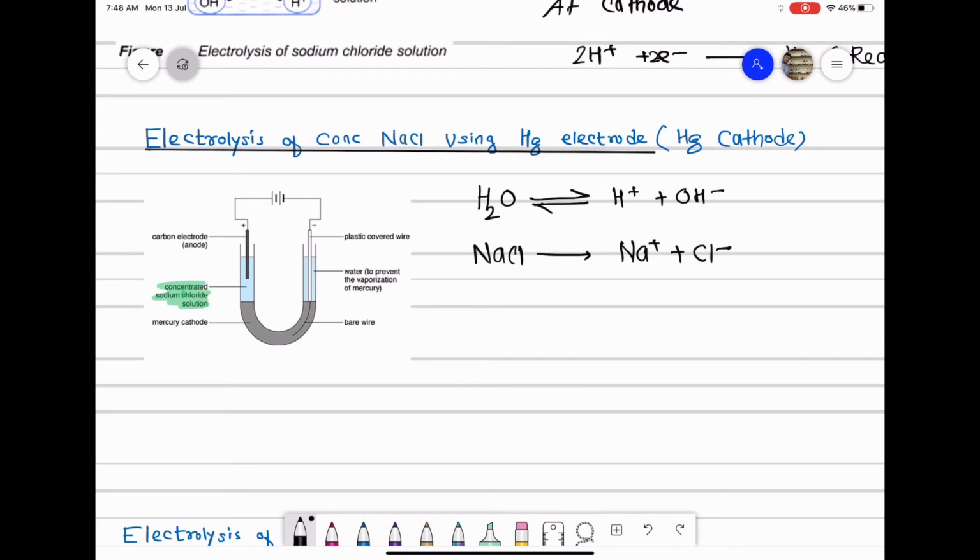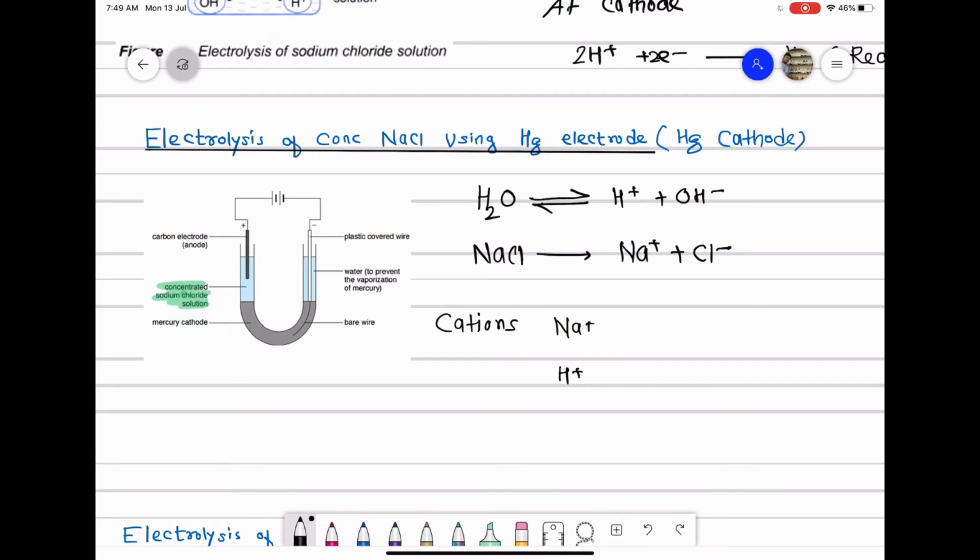So class, as we discussed earlier, water is a bad conductor of electricity and will not give H plus and OH minus ions in sufficient number. But when we dissolve NaCl in water, water becomes a good conductor, and in the presence of NaCl, water forms a large number of cations, that is H plus ions, and a large number of anions, that is OH minus ions. So class, in this solution we have cations Na plus from NaCl and H plus from water.